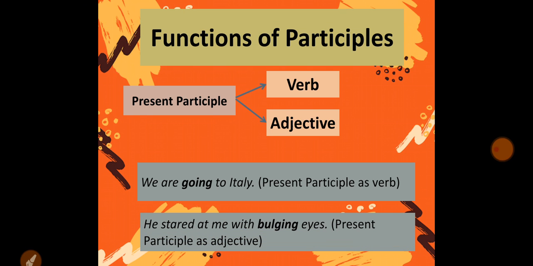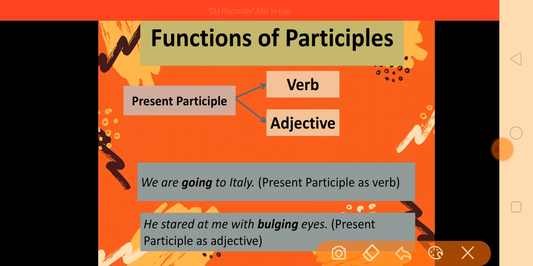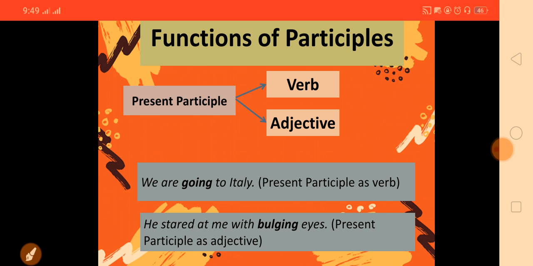It also functions as an adjective. For example, in this sentence, he stared at me with bulging eyes. So the function of an adjective is to modify a noun. So here, bulging is the ing form of a verb, which is modifying the noun eyes. So in this sentence, present participle is working as an adjective.